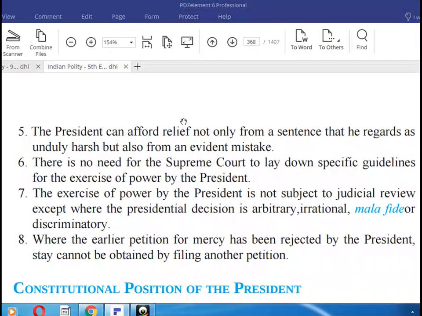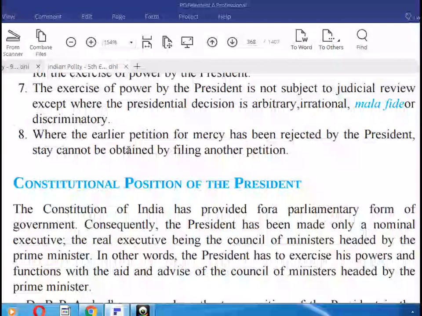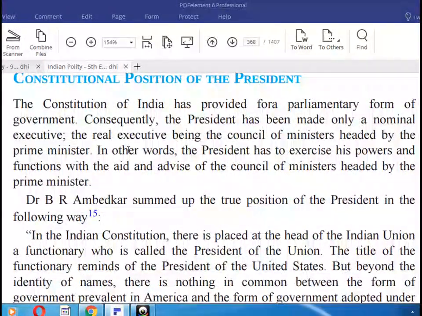There is no need for the Supreme Court to lay down specific guidelines for the exercise of the powers of the president. The exercise of the powers by the president is not subject to judicial review, except where the presidential decision is arbitrary, irrational, malafide, or discriminatory. If the earlier petition for mercy has been rejected by the president, a stay cannot be obtained by filing another petition. Constitutional provision of the president.